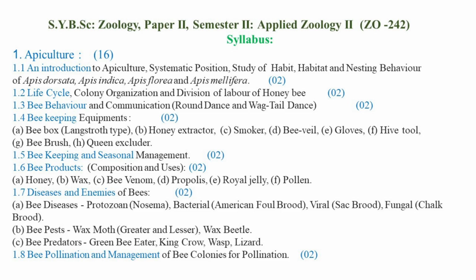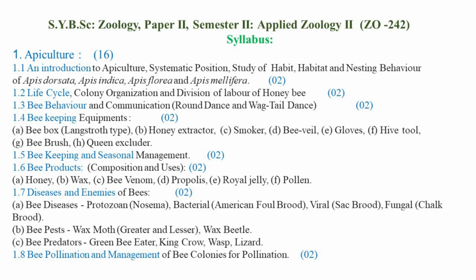or house of the bees, but it is developed or prepared artificially and was discovered by the scientist L. Langstroth with the consideration of the bee space theory, and this is very important equipment for the beekeeping purpose. Then another beekeeping equipment, the honey extractor, which is also a simple machine used for the extraction of the honey from the hives or the combs.